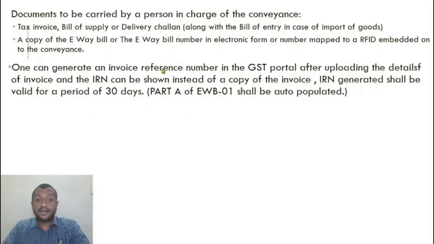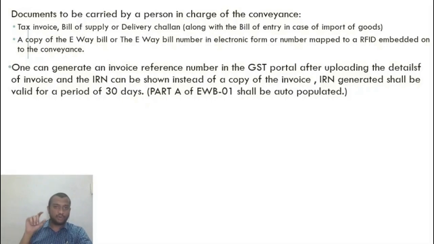One can generate an invoice reference number in the GST portal after uploading the details of the invoice, and IRN can be shown instead of carrying the physical invoice also. I don't need to have this first point also, if I generate an invoice reference number. You go to the e-way bill portal or the GST portal. In the services, there will be an option called generate an invoice reference number. You have to give all the details of an invoice and you can generate an invoice reference number.